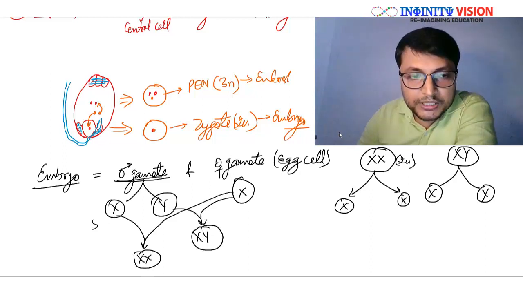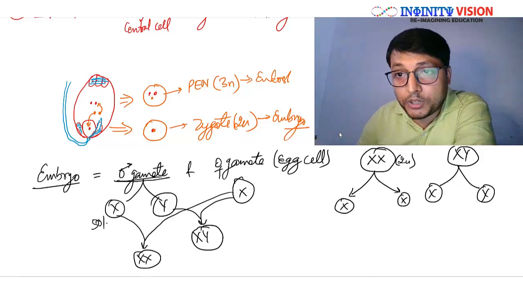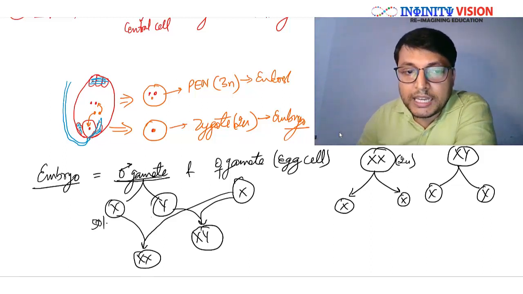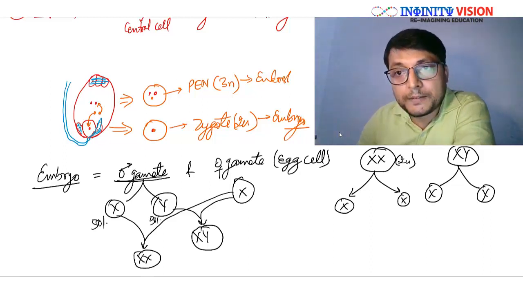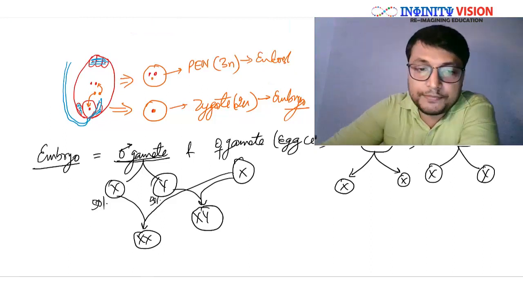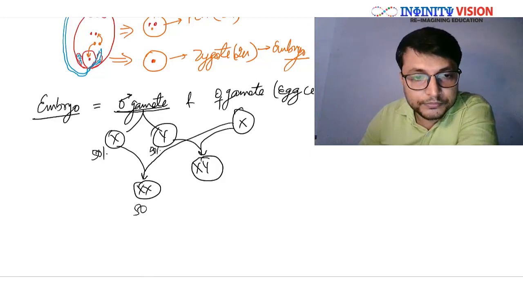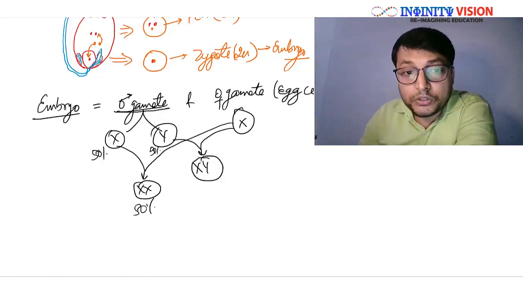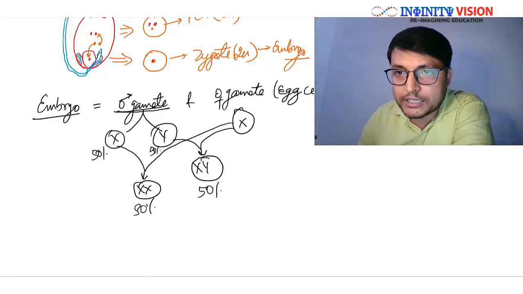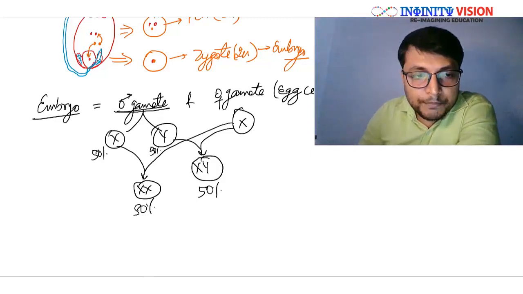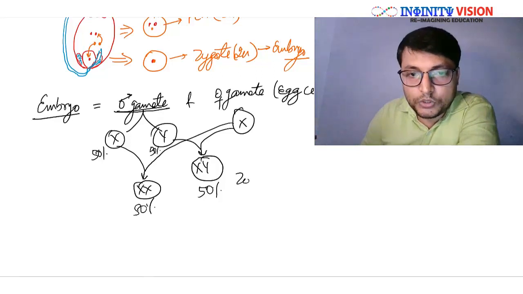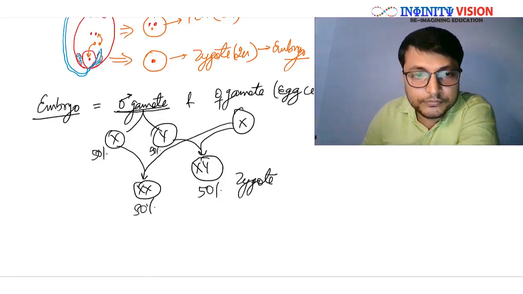There is a 50% chance that a pollen grain will have X chromosome and another 50% chance of having Y chromosome. Therefore, the zygote having XX will have 50% chance, and similarly the zygote having XY will have 50% chance. Is it clear? Therefore, the embryo resulting from such a zygote, this is the zygote, okay?